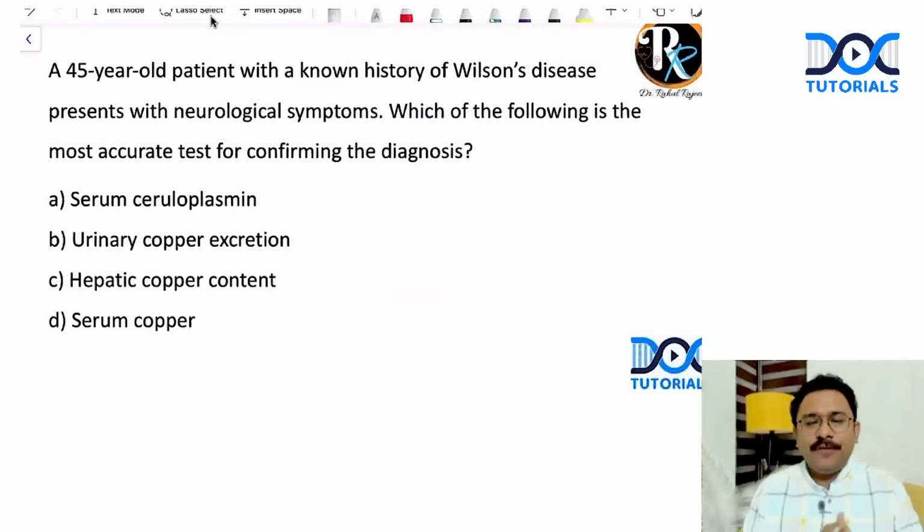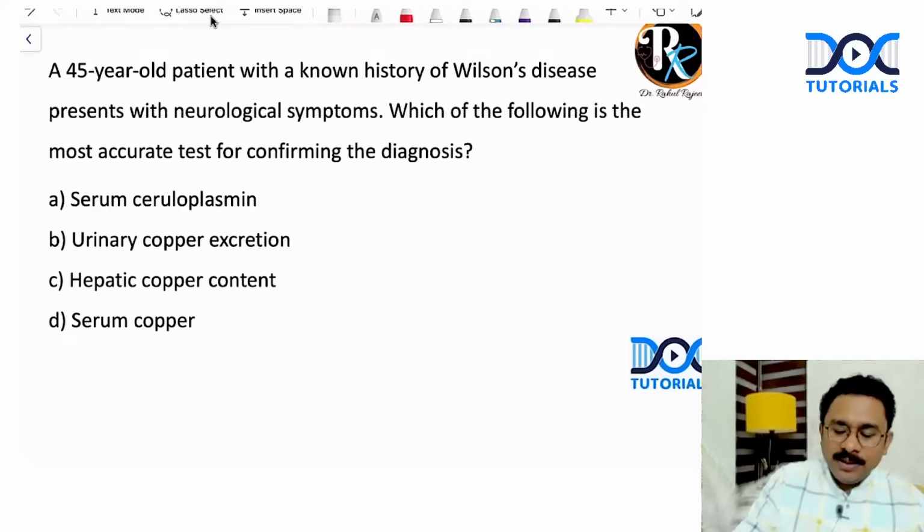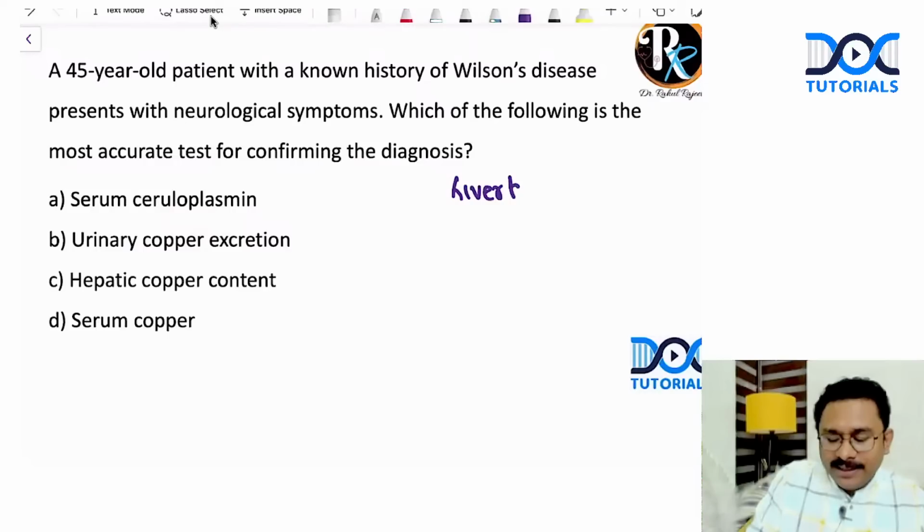Coming to the next question, a 45-year-old patient with a known history of Wilson's disease presents with neurological symptoms. Most accurate test, again we have discussed this, Wilson's disease, whether it be neurological symptoms or hepatic symptoms, the most specific test will be a liver biopsy and an assessment of the hepatic dry weight of copper.